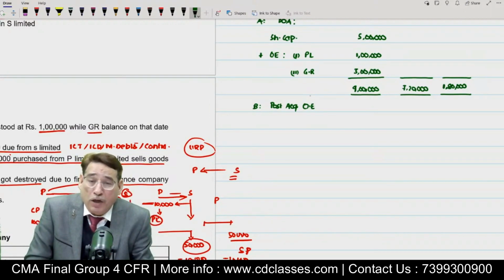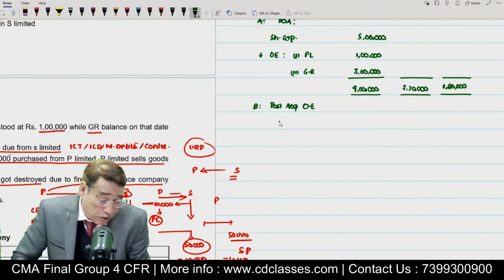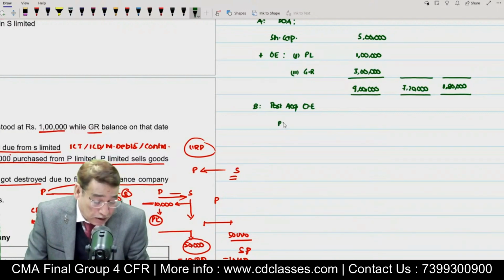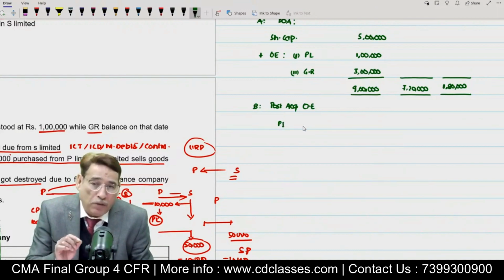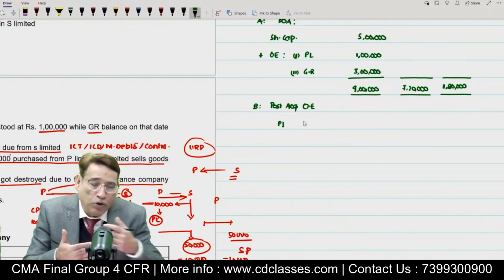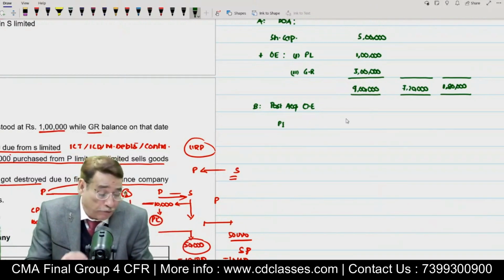Post-acquisition other equity. So in order to write the post-acquisition other equity, we will have to take into account the post-acquisition general reserve and post-acquisition P&L. So first of all, I am going to write here post-acquisition P&L. We saw earlier, post-acquisition, during the year, profit was 2,20,000. We saw that the entire 220 related to post-acquisition period. Then we subtracted abnormal loss. We found that 2 lakh.